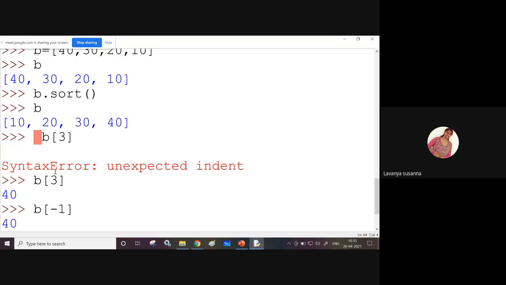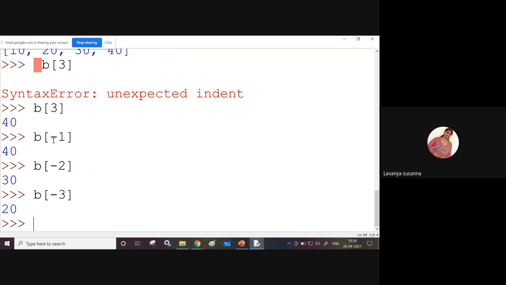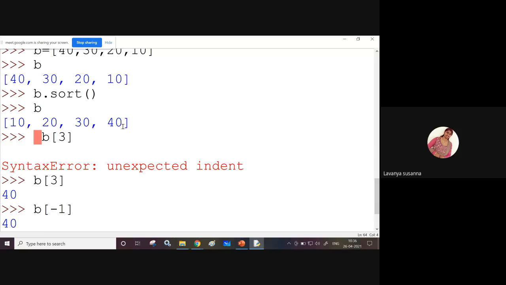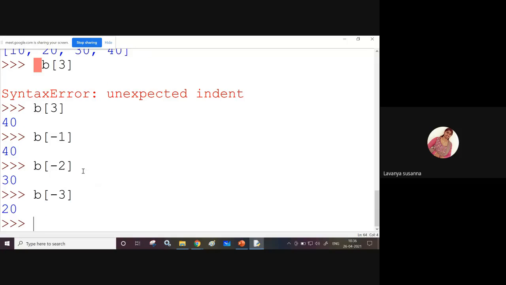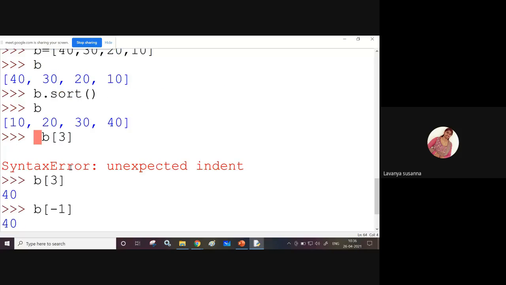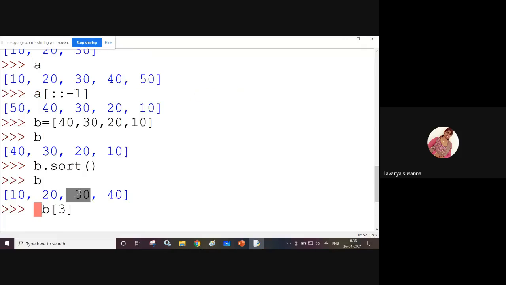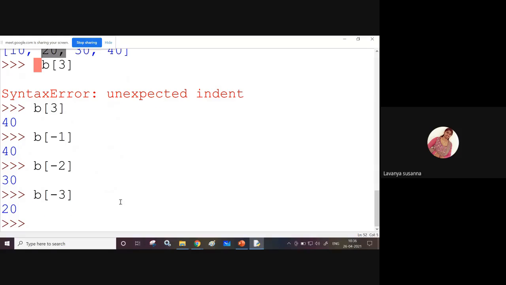If you want to access the last element, you can use a negative index. B of minus 1 means you are going to access the last element. B of minus 2 means the second element from last, that means 30. B of minus 3 means the third element from last, that is 20. So you can give negative indexes also.